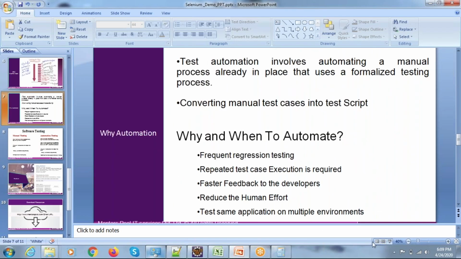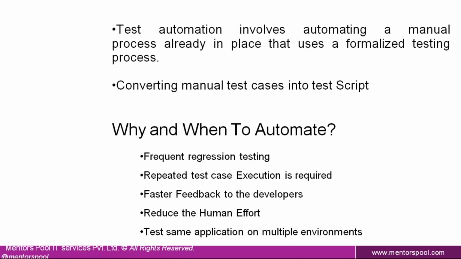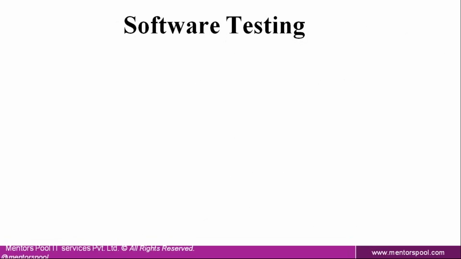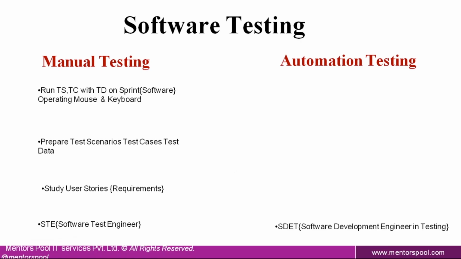What will be the role of SDET? So far we have seen the role of manual test engineer. Now let us get into the automation test engineer role. Here in automation testing, the one who is involved in doing automation testing is called a Software Development Engineer in Testing, SDET. Developers also do coding, as well as SDET people, testers also do coding. What is the difference here?